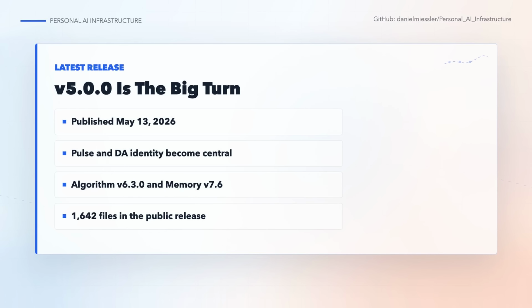Version 5.0.0 is the main release to understand. It changes PAI from scaffolding around Claude Code into a life operating system with a named assistant, the Pulse daemon, the algorithm, the ISA primitive, and containment-based release tooling. It also ships as a large public package. The release notes list 1,642 files and a 58.9 megabyte release size.